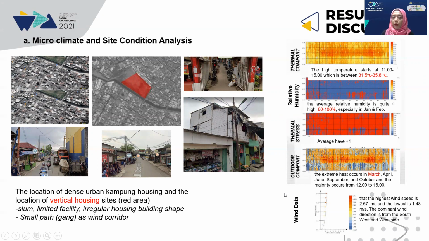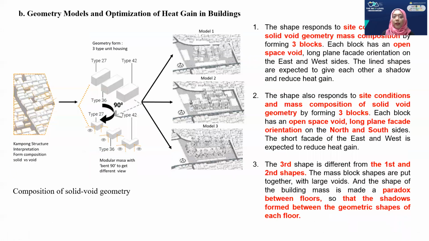From the first one, microclimate, we move to geometry models and optimization of heat gain in buildings. We start from kampung structure and the basic form, and we explore and make compositions of solid void geometry. For model one, the shape responds to site condition and solid void geometry mass composition by forming 3 blocks. Each block has an open space void, with orientation on the east and west side. The line shapes are expected to give each other shadow and reduce heat gain.